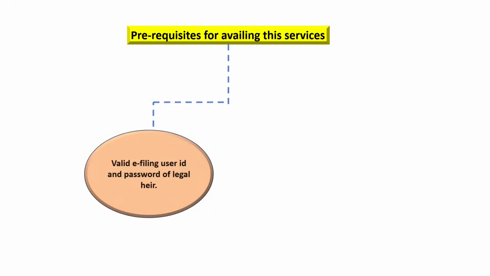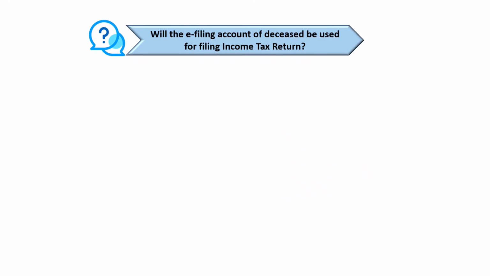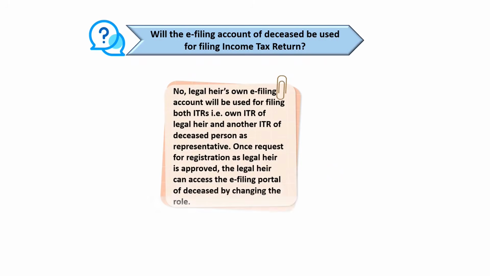The prerequisites for availing this service is that you should be having a valid e-filing user ID and password of the legal heir, and the Income Tax Department must have approved the request of adding the legal heir of the deceased. You may also ask the question that whether separate user ID and password will be allotted to legal heir. The answer is no. Legal heir's own e-filing account will be used for filing both income tax returns, that is, the legal heir's income tax return and the deceased income tax return.